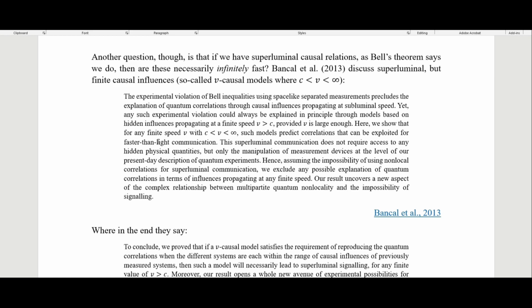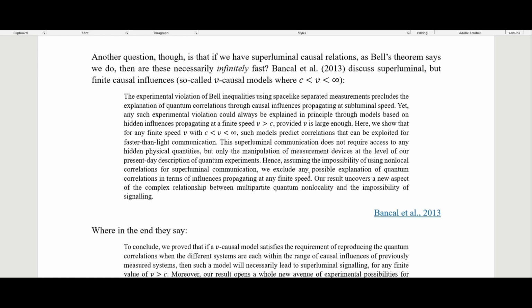Here we show that for any finite speed v, with v being greater than the speed of light and less than infinitely fast, such models predict correlations that can be exploited for faster than light communication. So they're saying that if it's not infinitely fast, then they could have faster than light communication. This superluminal communication does not require access to any hidden physical quantities, but only the manipulation of measurement devices at the level of our present-day description of quantum experiments.